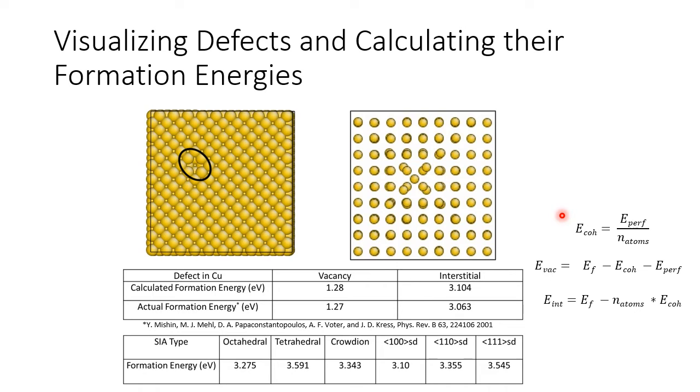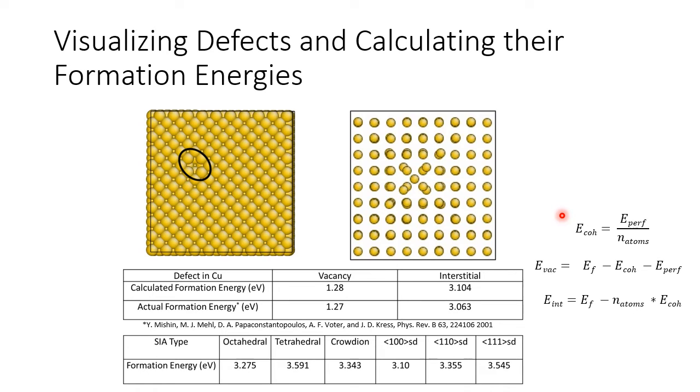This was done by relaxing the structures so that atoms can move to more favorable positions at lower potential energies. We do this because potential energy is a function of the positions for each atom. We computed in LAMMPS the energy for a perfect crystal structure and derived the cohesive energy, or the energy per atom to keep the perfect structure together, and divided that by the number of atoms.